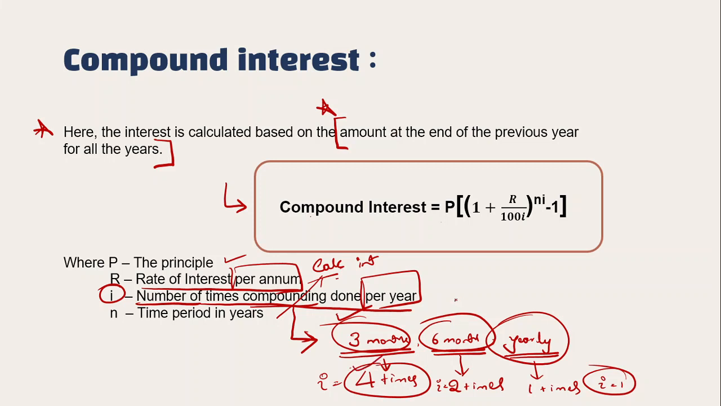If the problem says the interest is calculated semi-annually or bi-annually, both are one and the same. Yes or no? Semi and bi both stand for half. What is half of a year? It is 6 months, right? So semi-annually, bi-annually means once in every 6 months. That's how many times a year? 2 times a year. So what is the value of I? 2, right? So yearly I value is 1. I hope the concept of I is clear.